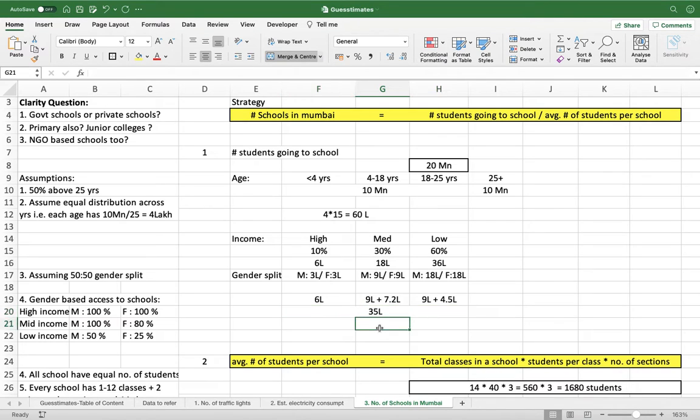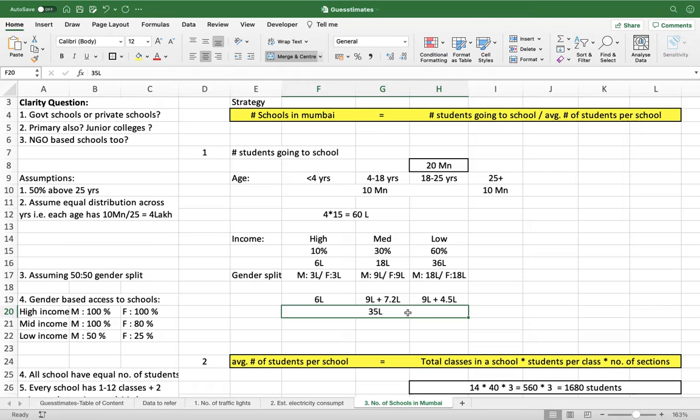Okay, so again, you can maybe question this number on many fronts. Just think of variables whenever you solve a guesstimate, and let's say you want to question that this 35 lakh figure is not correct. So whatever variable you are considering, just see that if that variable has a substantial effect on this. So if I am calculating 35 lakh, and with some variable which you are trying to introduce, this number is highly varying. So let's say it is becoming 15 lakh or 20 lakh.